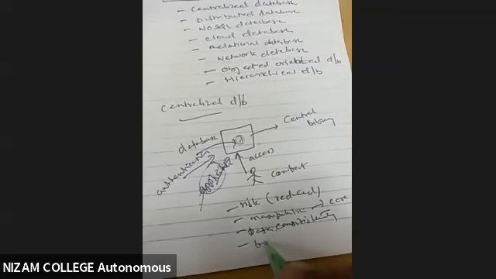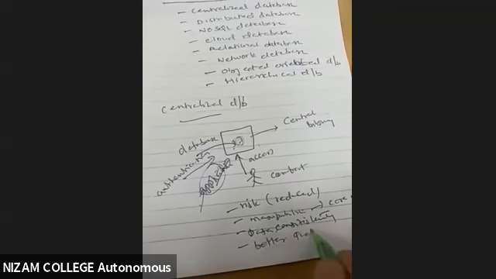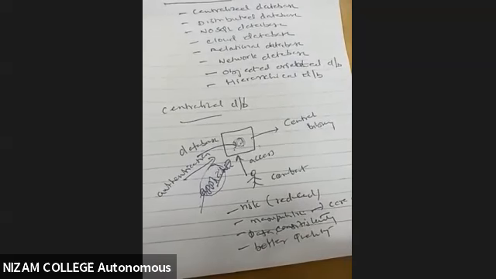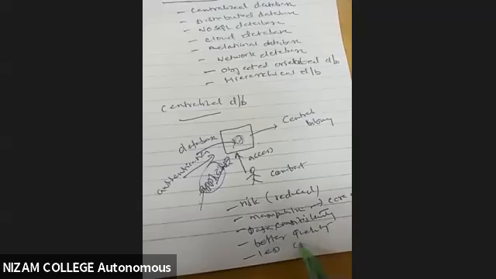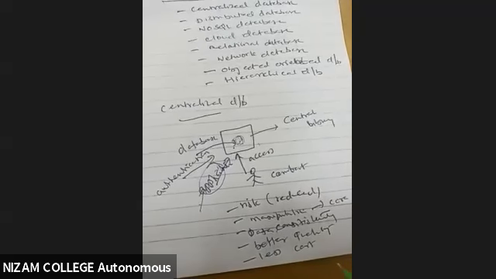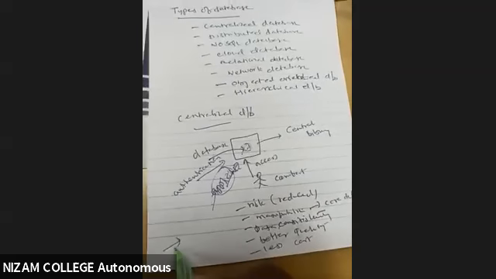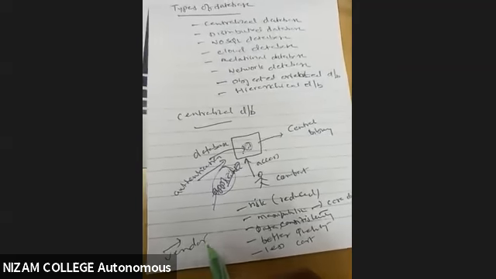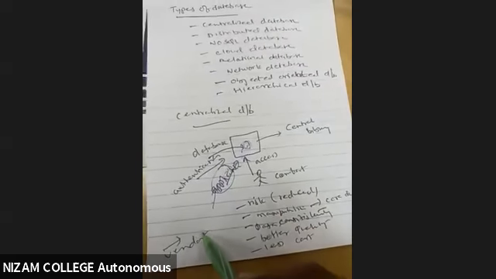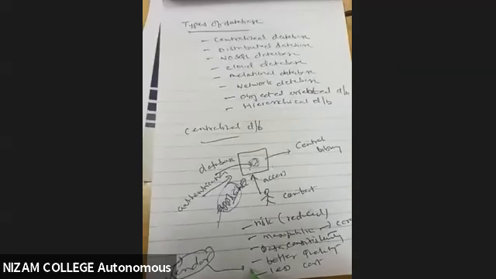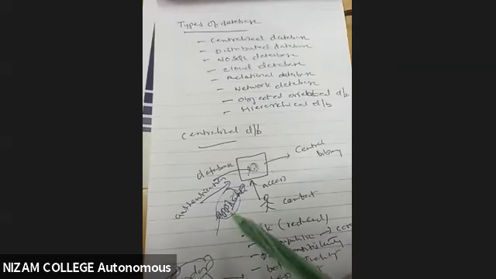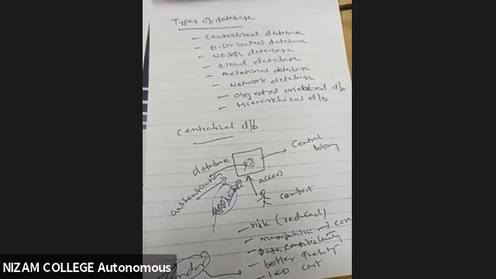And I can get better quality. And it will cost very little for me, because I am not going to depend on the vendors. The vendor will not supply anything for me because everything is over here. So it will be independent of the vendor, and that's why it will cost very little. So this is about the centralized database.